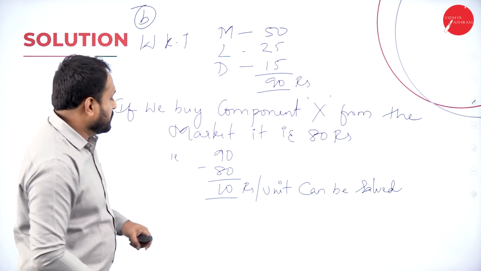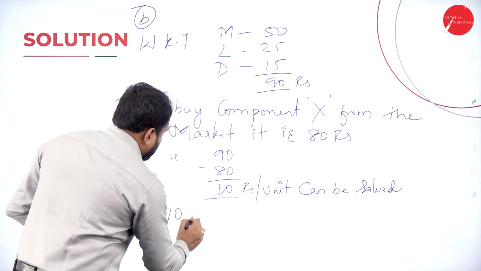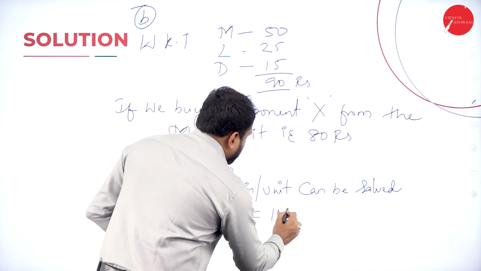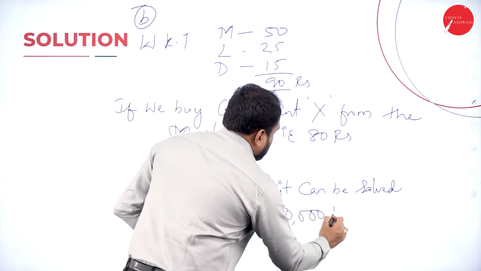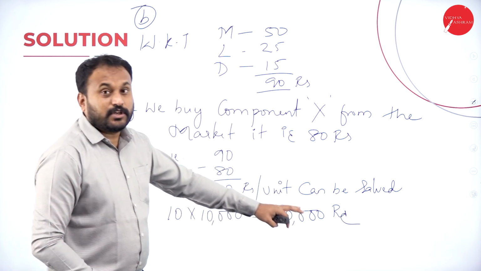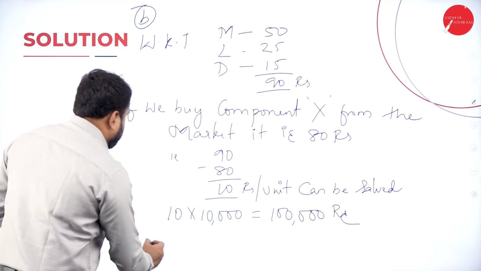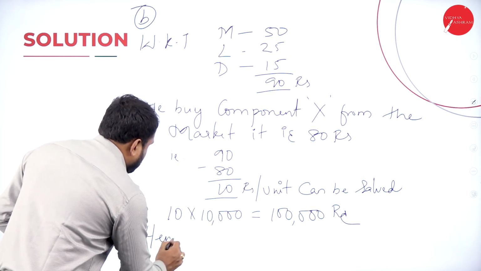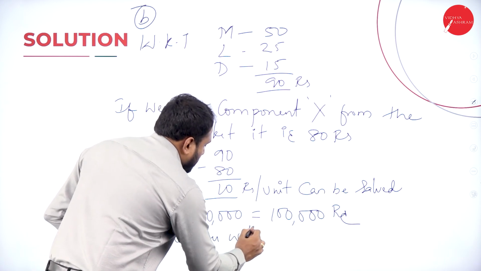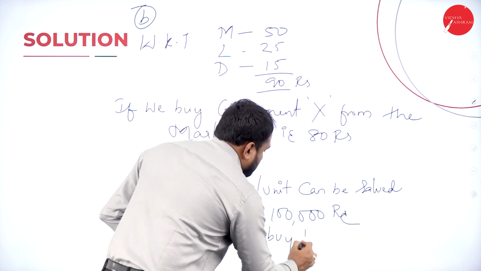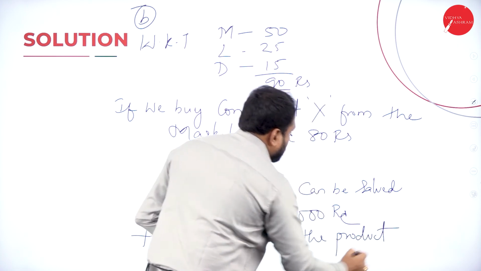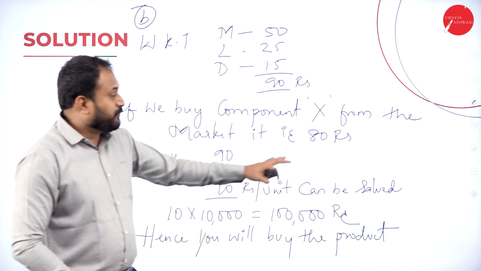The same way here also, 10. Now 10 into 10,000. 10 into 10,000 is equal to your 1 lakh rupees. 10 into 10,000 is how much? 1 lakh rupees. You will save. Hence, you will buy the product. So this is how you will write, and you will get 4 marks here.